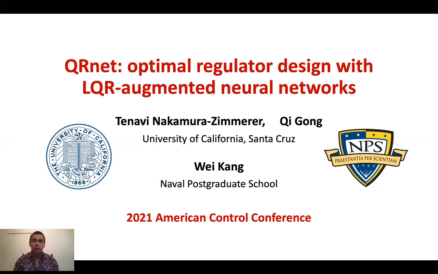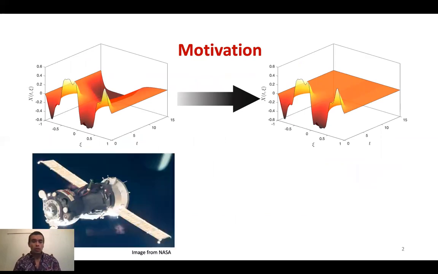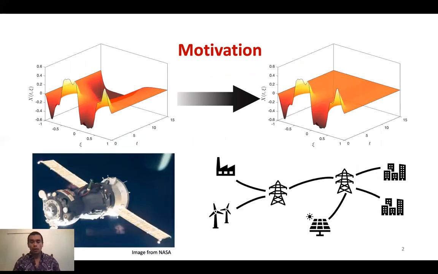My name is Tenavi, and I'd like to tell you about some work I've been doing with my advisor, Gong, and our collaborator, Kang, on designing machine learning methods to do optimal feedback control. So we'd like to design feedback controllers for high-dimensional nonlinear systems. In this talk, we'll focus on an example from control of PDEs, but we can also try to apply these methods in aerospace or control of power grids, for example.